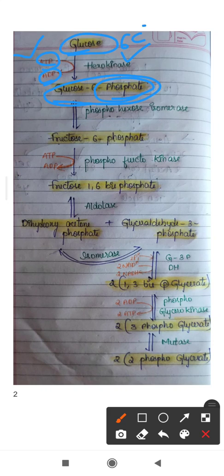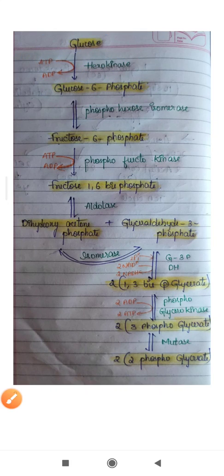Glucose is a 6 carbon compound. At the 6th carbon the phosphate is attached. So we call this glucose 6 phosphate. This reaction is catalyzed by hexokinase.